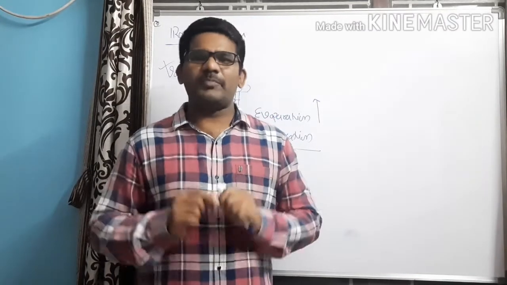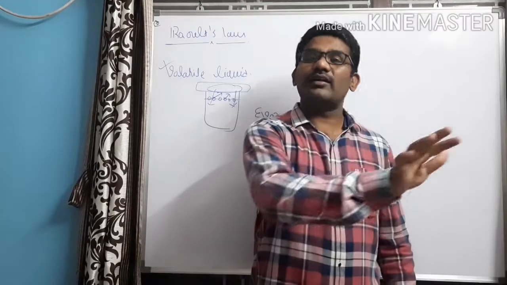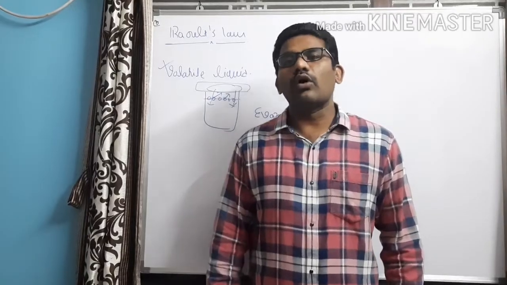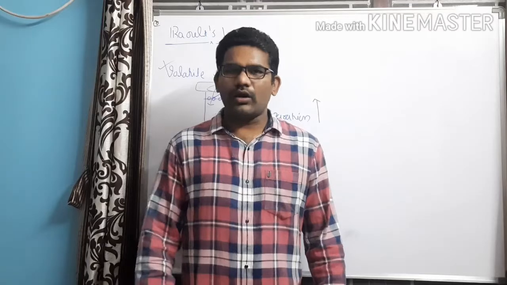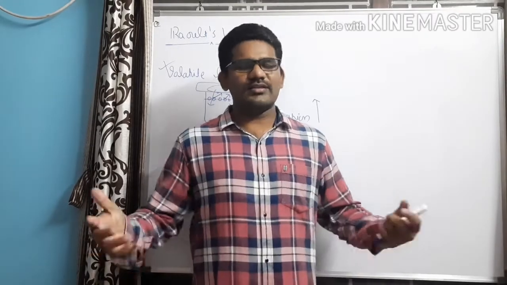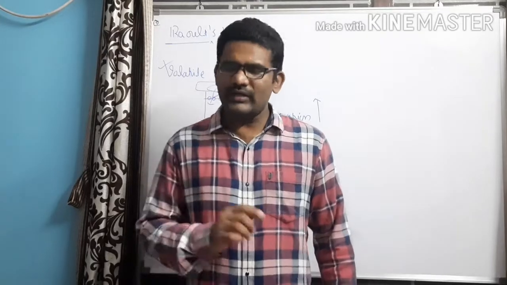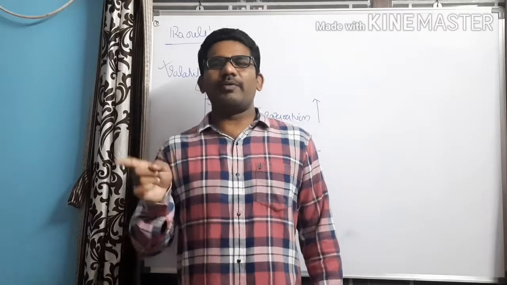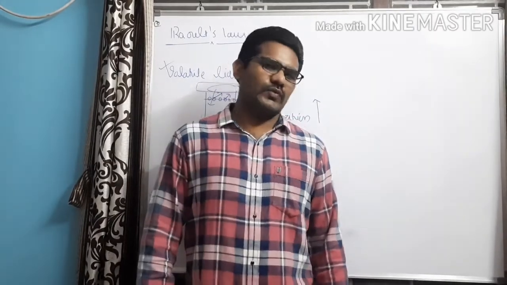Because in the case of petrol, the rate of evaporation is more than that of water. Such liquids are called volatile liquids. Examples of volatile liquids are alcohol, petrol, ether, and all others. I repeat, the liquids in which the rate of evaporation is more are called volatile liquids.